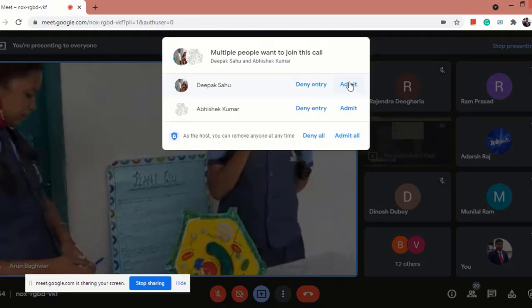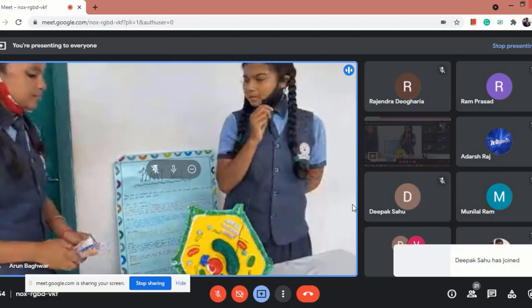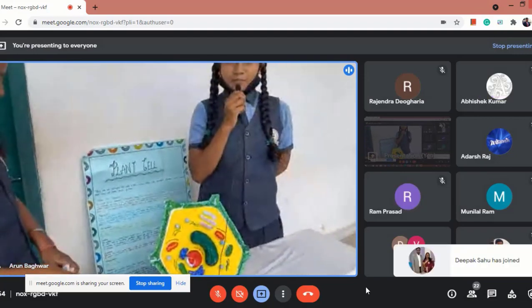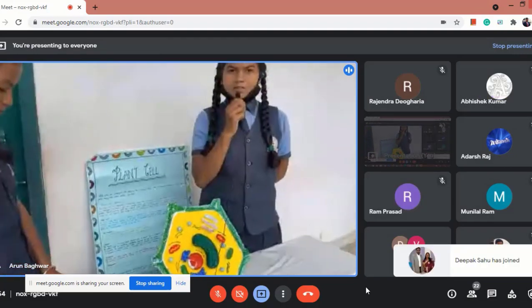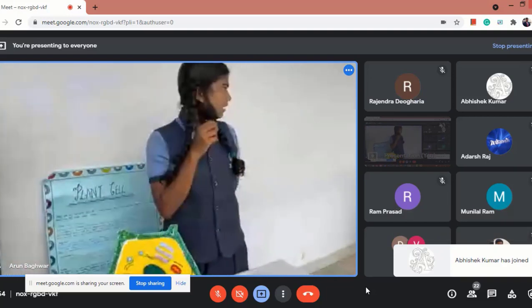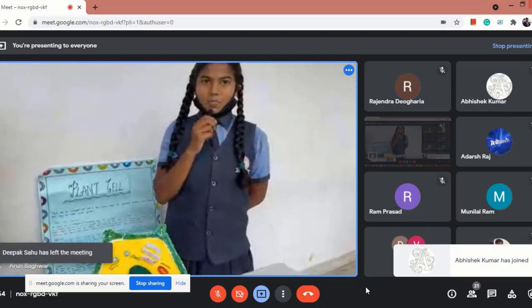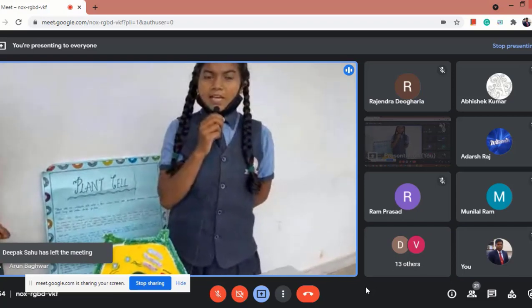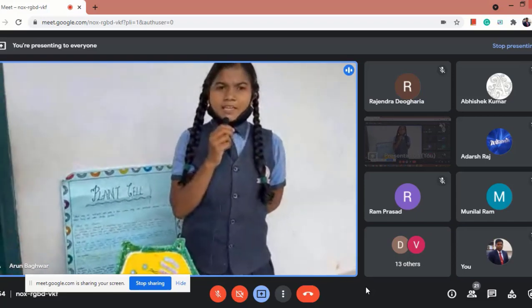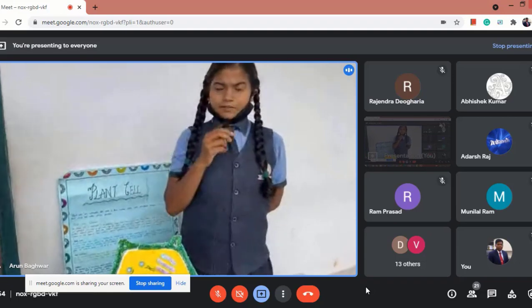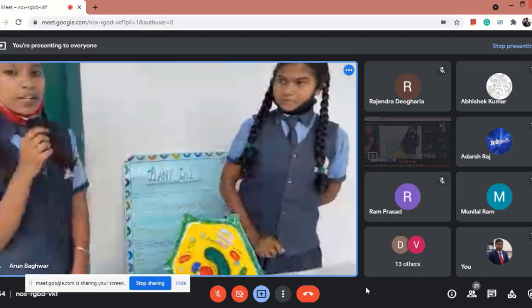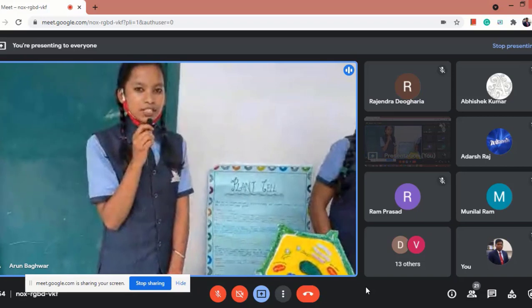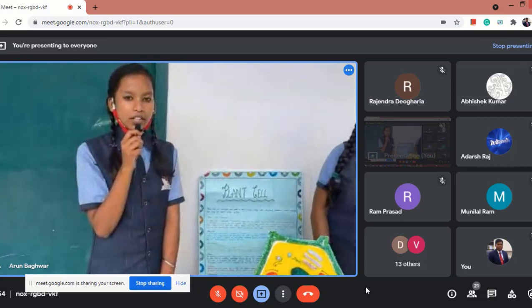Cell membrane is a semi-permeable membrane which contains the cell wall, and it is composed of a thin layer of protein and fat. Nucleus is a membrane-bound structure that is present only in eukaryotic cells.